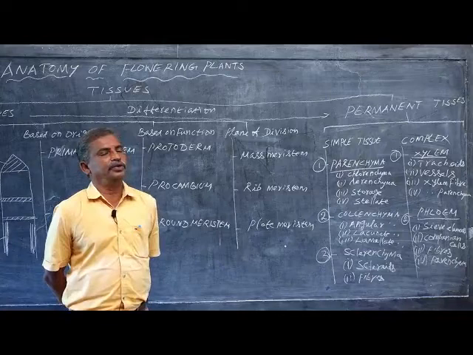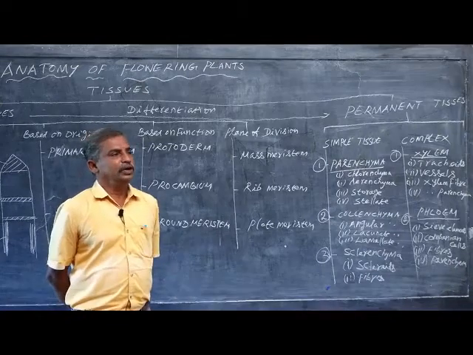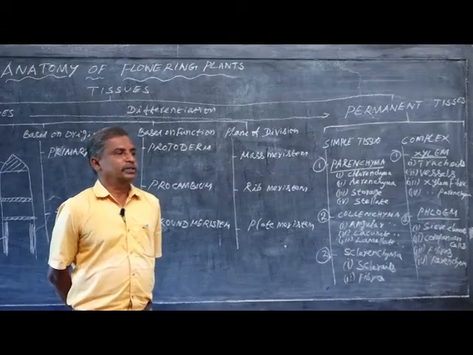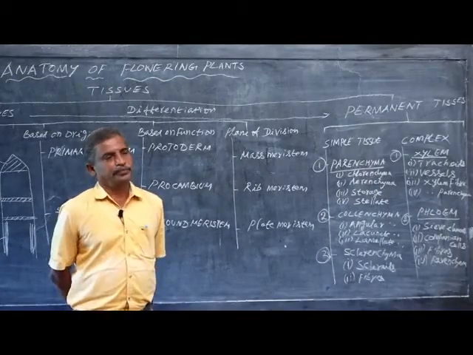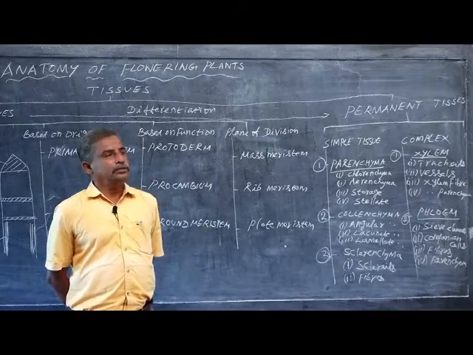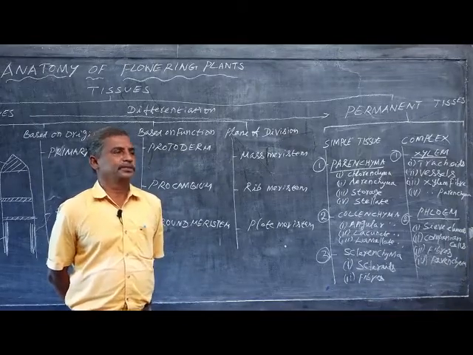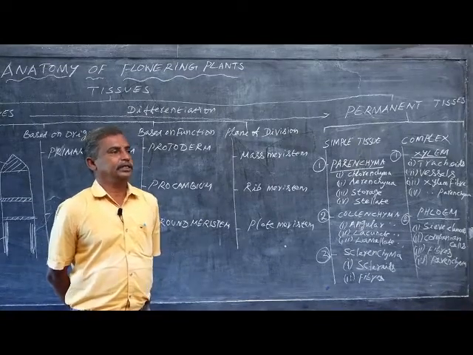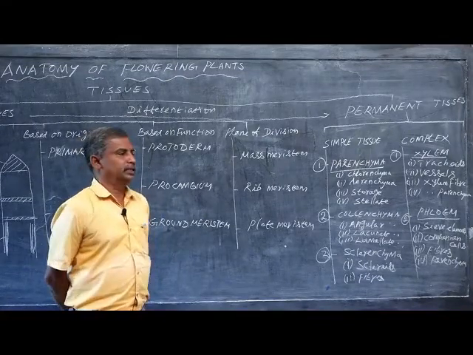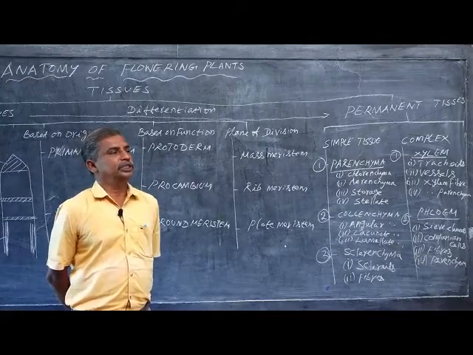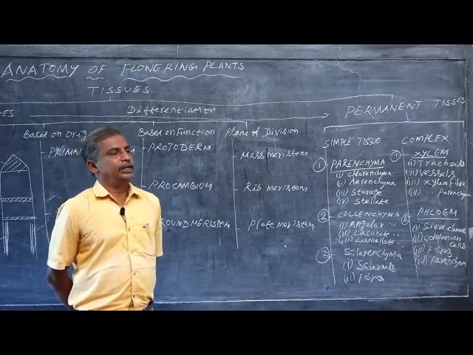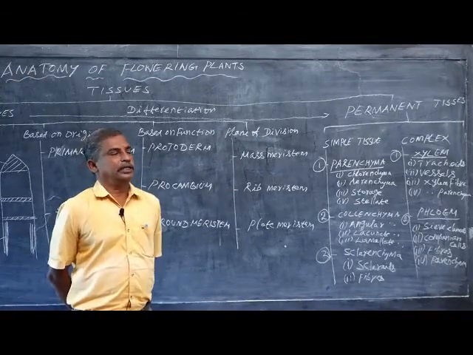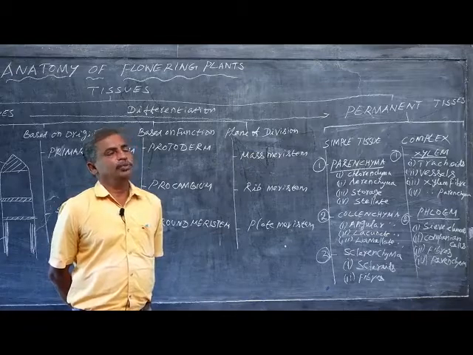So, we have to identify all the 4 examples in one option. One correct option you should select. First you should see all the 4 options. Then only you can select the most correct apt answer. So, don't hurry. First you should read all the 4 options. Then only you can answer correctly. Otherwise, you may lose 1 mark.